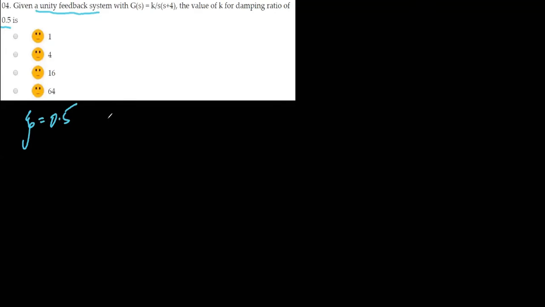Okay, next MCQ is: given a unity feedback system with G(s) equal to K divided by s into (s plus 4), find the value of K for a damping ratio of 0.5. So the damping ratio is given to us, that is 0.5, and we need to find the value of K.